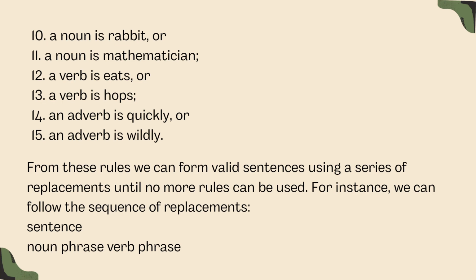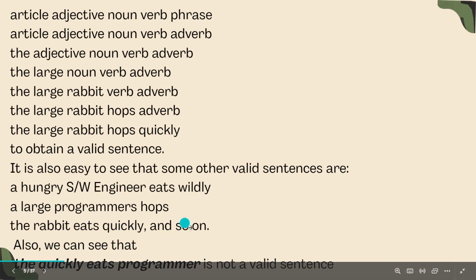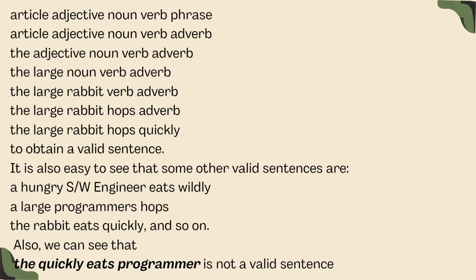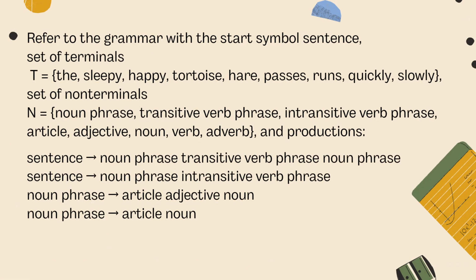For example, "the quickly eat programmer" is not a valid sentence because it doesn't follow the rule. We have a set of terminals T, and in the set we have the, sleepy, happy, and so on. On the other hand we have a set of non-terminals. In this we have noun phrase, transitive verb phrase, and so on. After this we have production rules.